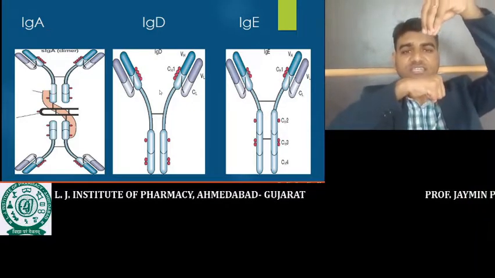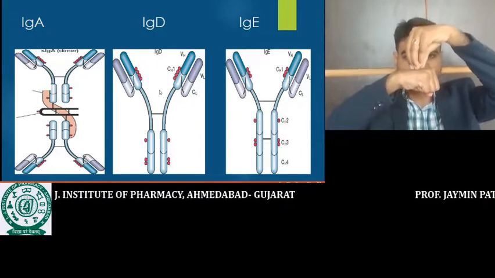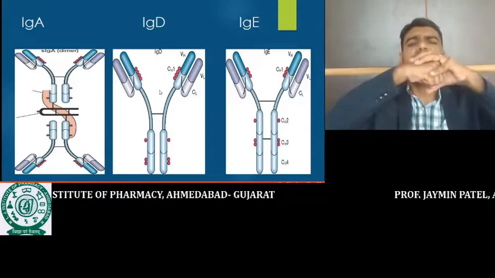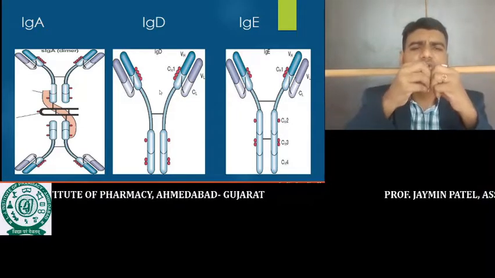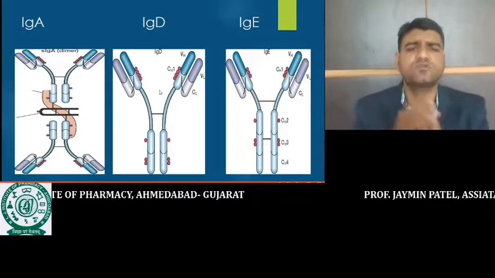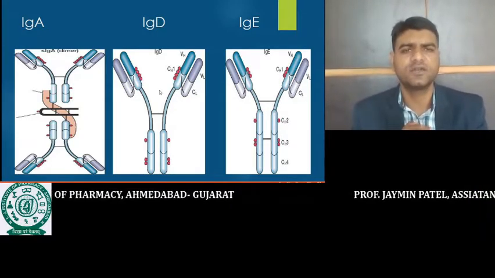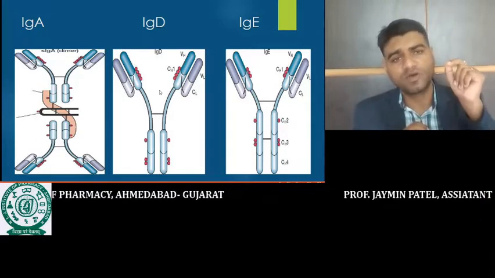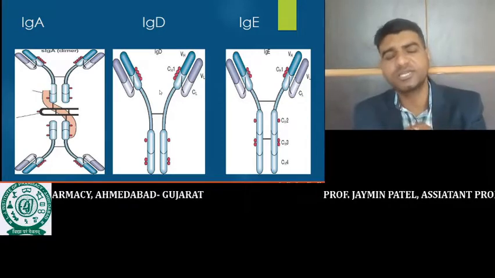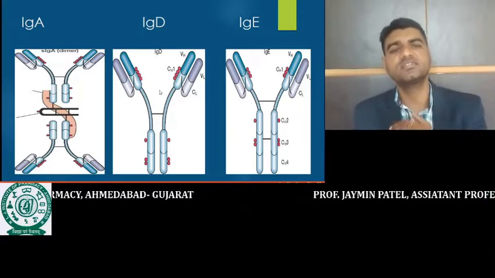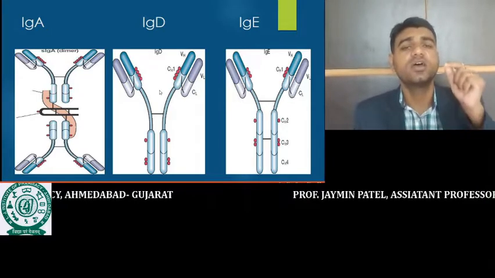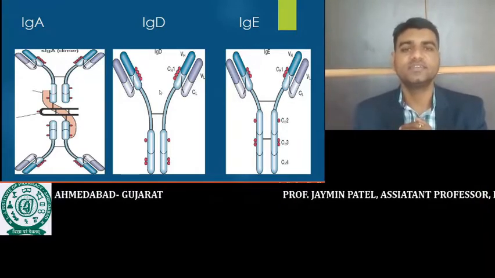So this IgE binds on the surface of the mast cell. When IgE binds on the surface of the mast cell, it induces degranulation of the mast cell. So the mast cell undergoes the degranulation process, histamine is secreted, and this histamine is responsible for the skin sensitizing reaction. This histamine is responsible for vasodilation and for redness of the skin. So this skin sensitizing reaction occurs in response to IgE.